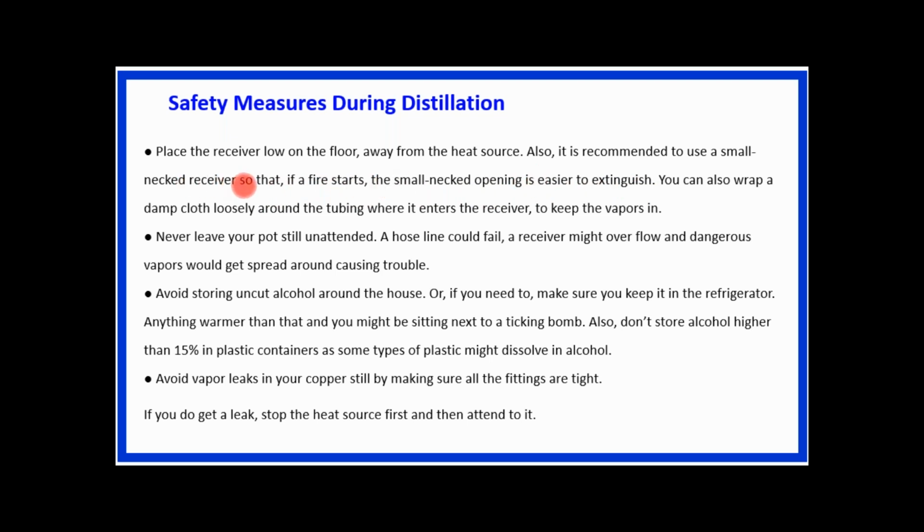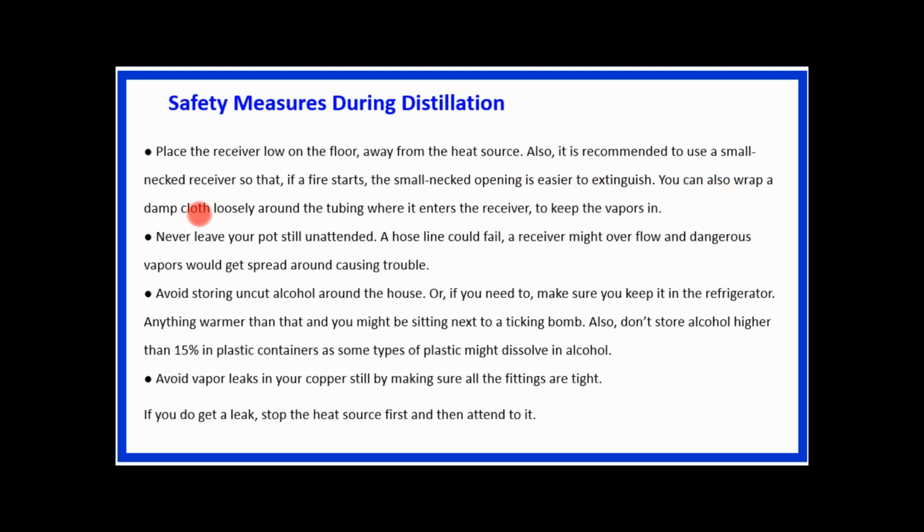So if you go for this small neck receiver, and we place it on the floor, then it is easy to extinguish this small neck opening, as compared to a large neck opening. So in case of any fire, it is easy to extinguish.